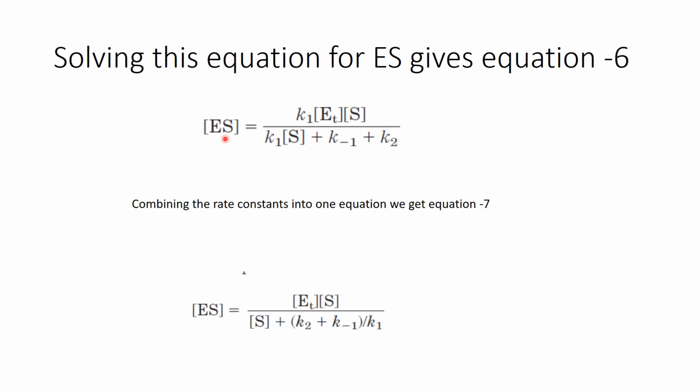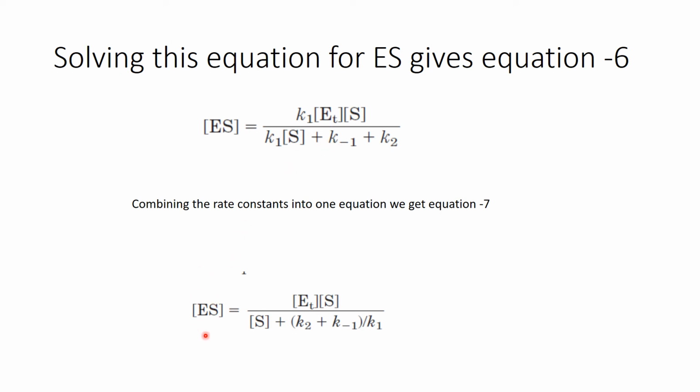What you have done is taken ES on one side and shifted all the terms to the second side. So finally you are getting K1 concentration of total enzyme multiplied by concentration of substrate, then K1 multiplied by concentration of substrate plus K minus 1 plus K2. There are a lot of constants in the denominator, right? When we combine all the constants, as I already told you, these constants can be combined together to form an expression. Substrate is the only variable value, where substrate concentration is variable; the rest are all constants, they are rate constants.